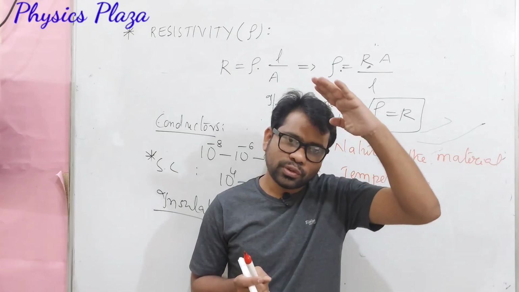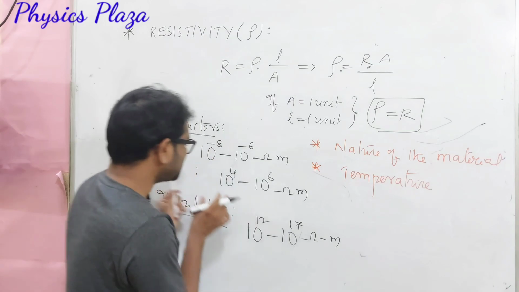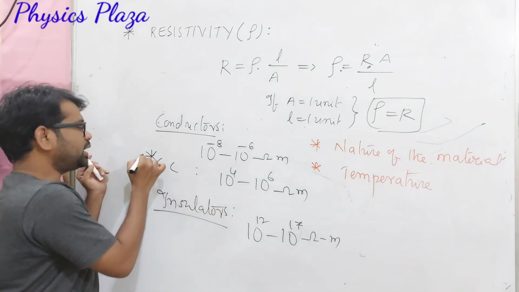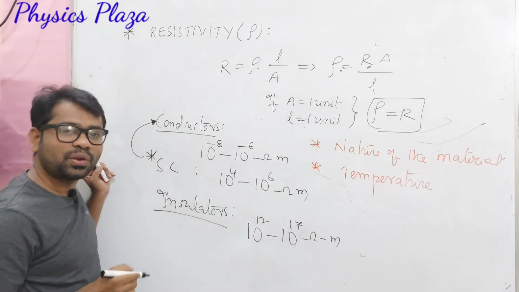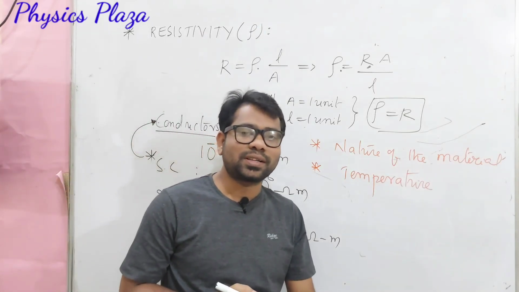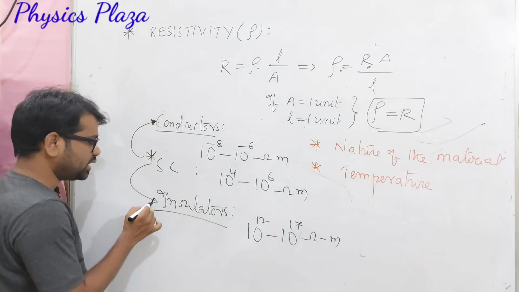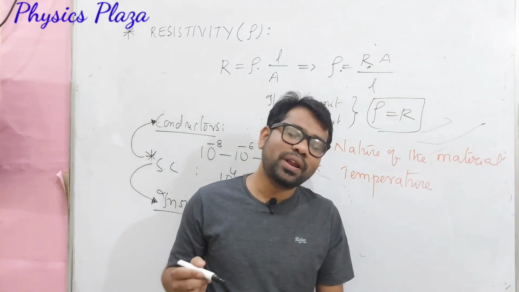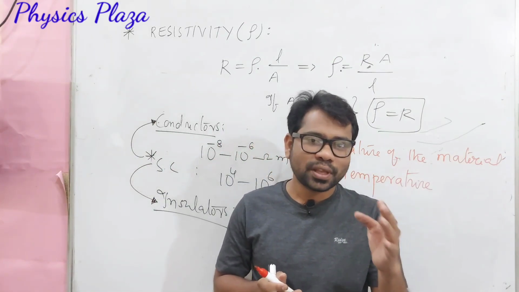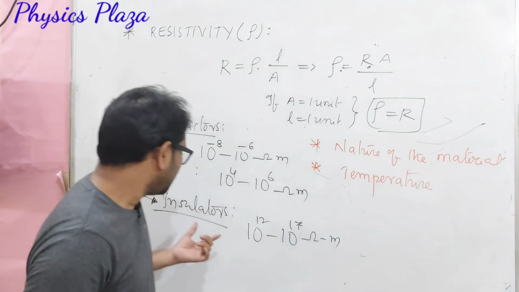One more very important thing about semiconductors, children: at very high temperatures, semiconductors can act like conductors, whereas at low temperatures, semiconductors can act like insulators. That is the specialty of the semiconductor. It's very important.